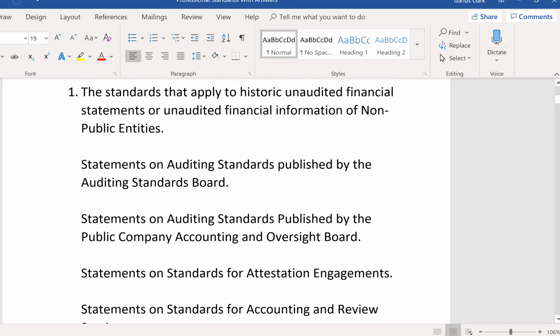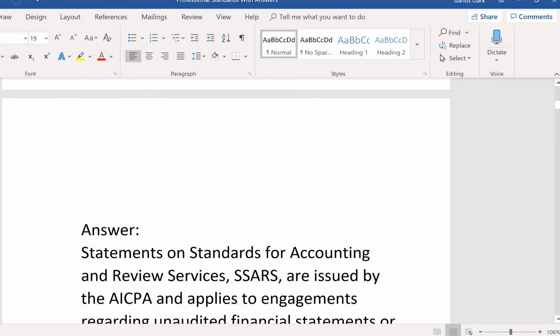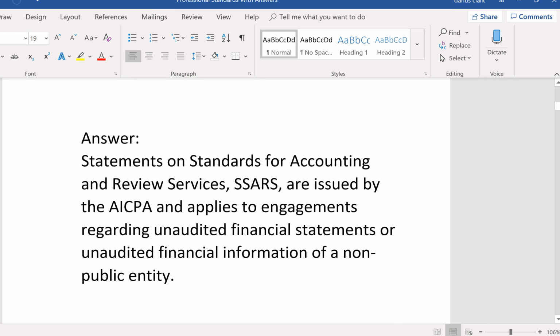Why? Because when historic statements look backwards, if the CPA is engaged and the financial statements are looking backwards and it's unaudited, then it must be a compilation or a review. So the answer would be SSARS, statements on standards for accounting and review services issued by the AICPA.